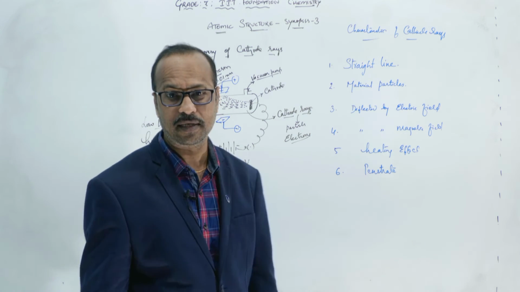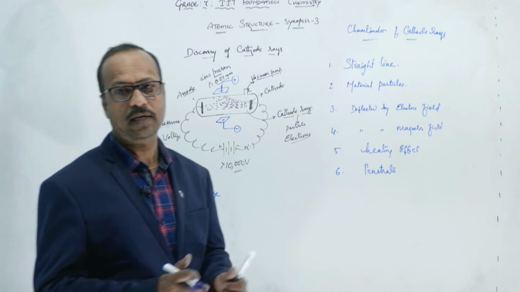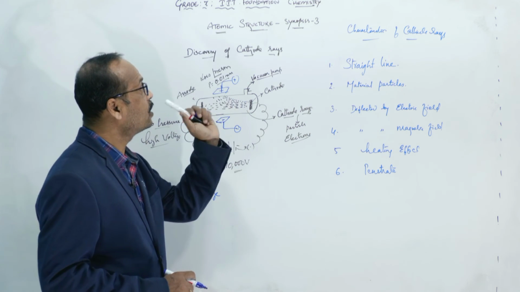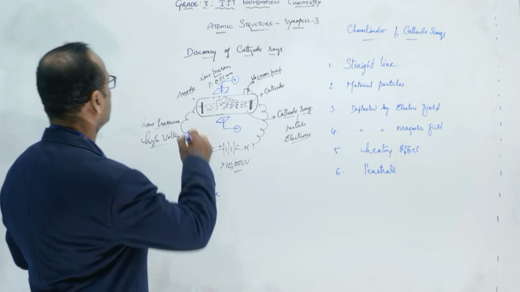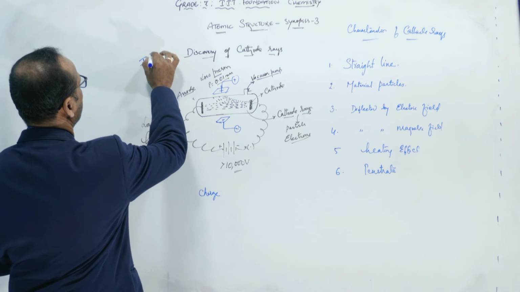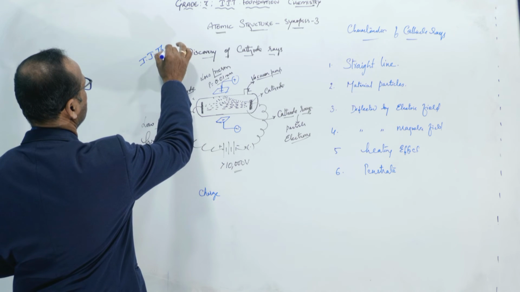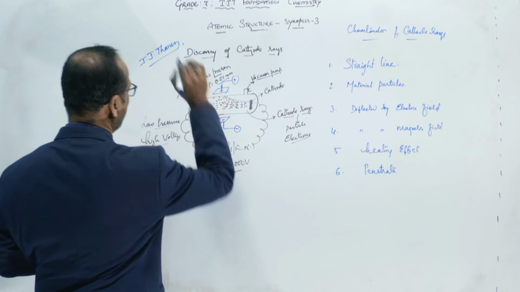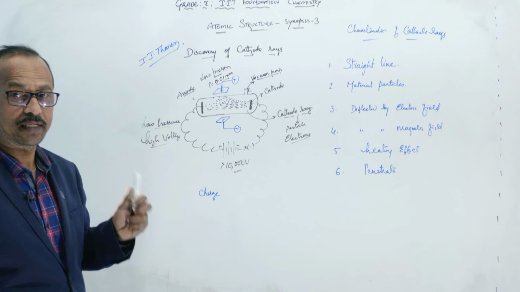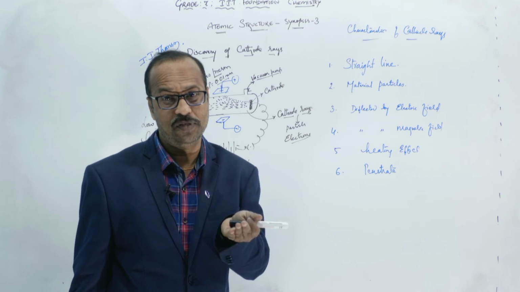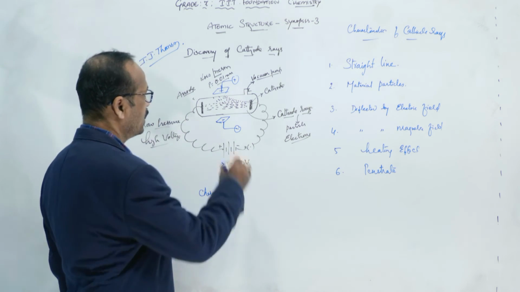That was not calculated by J. J. Thomson. This total experiment was done by J. J. Thomson. He said that it has negative charge, but what is its amount of charge? He could not explain. And electrons are the particles.